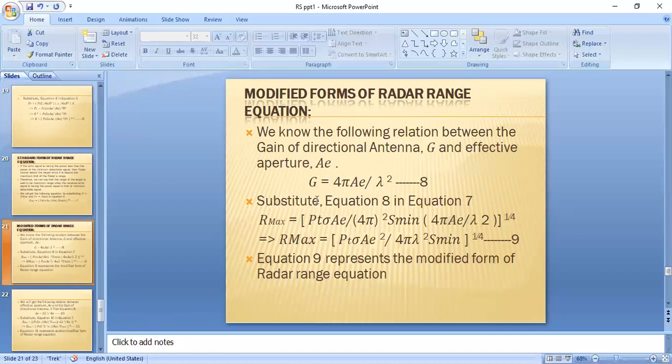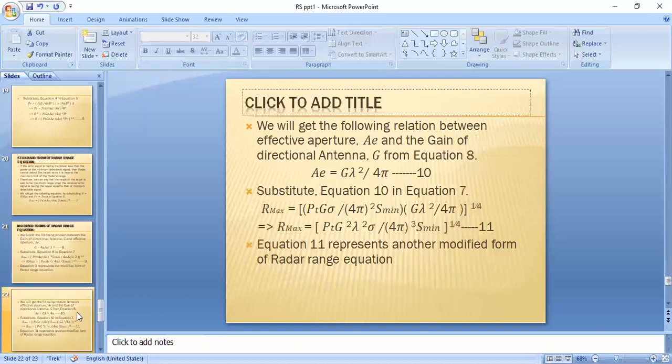If you substitute this equation, then we can get R max is equal to Pt into sigma into Ae by 4 pi whole square into S minimum into 4 pi Ae by lambda square, whole power 1 by 4. Just substitute G is equal to 4 pi Ae by lambda square in equation 7. Then if you simplify this equation, R max is equal to Pt into sigma into Ae square by 4 pi lambda square into S minimum, whole power 1 by 4. Consider this equation as ninth equation, and this equation is known as the modified form of radar range equation.